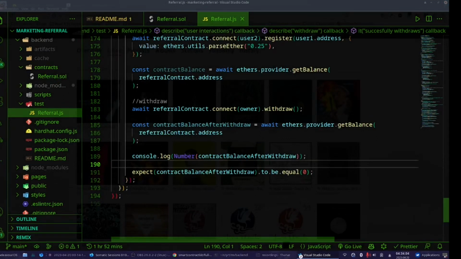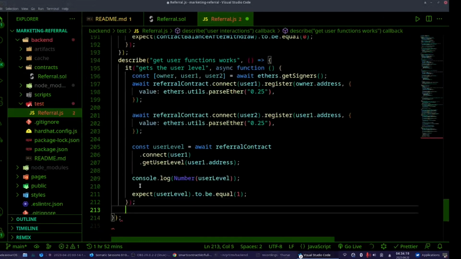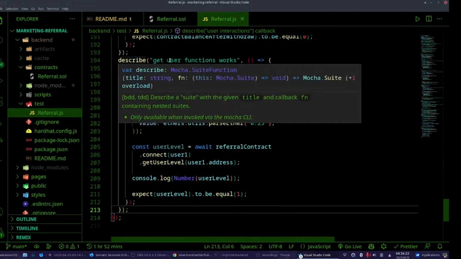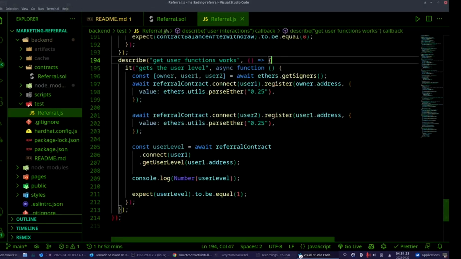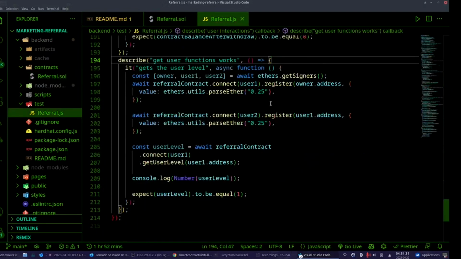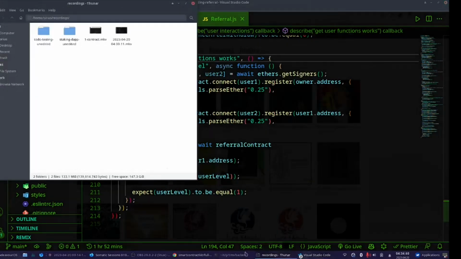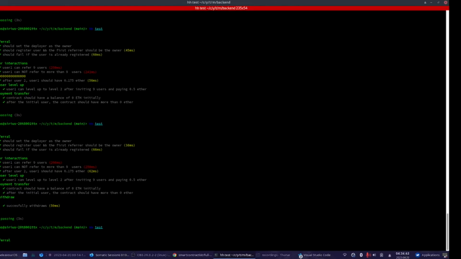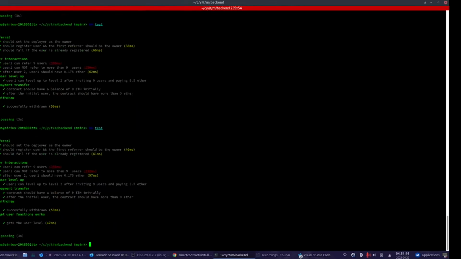And I'm going to test just one more thing. Okay, just one more thing. Just a moment. Now, describe get user functions works. We had these get functions here, so we are going to try that. Can we get the user level? That's it, very basic. You can see it for yourself, and I want it to be equal to 1 because the user level is 1. At first, Ethers.js tests pass. I just love this.